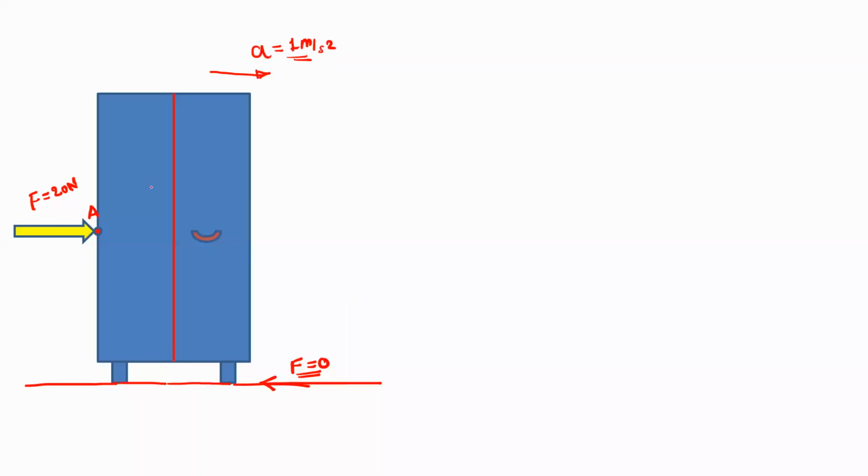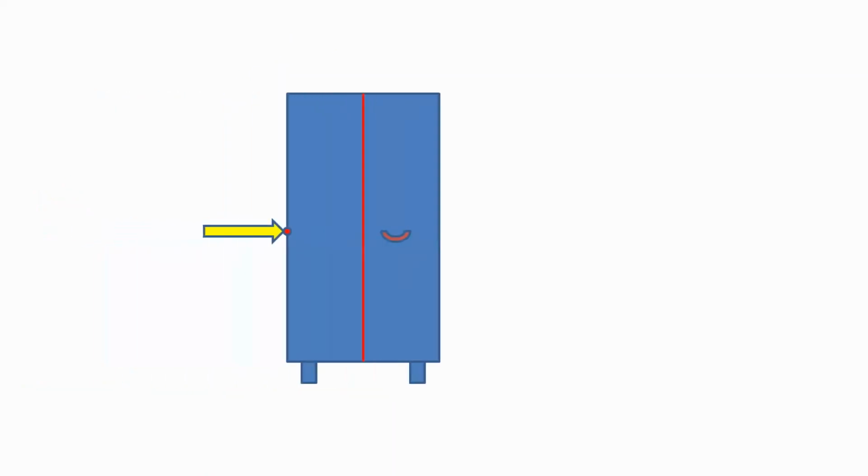So what is the meaning of principle of transmissibility? This is the acceleration because of the force applied on the object. Suppose we draw one imaginary line passing through the force vector. This line is called the line of action. So this is the line of action for the force.